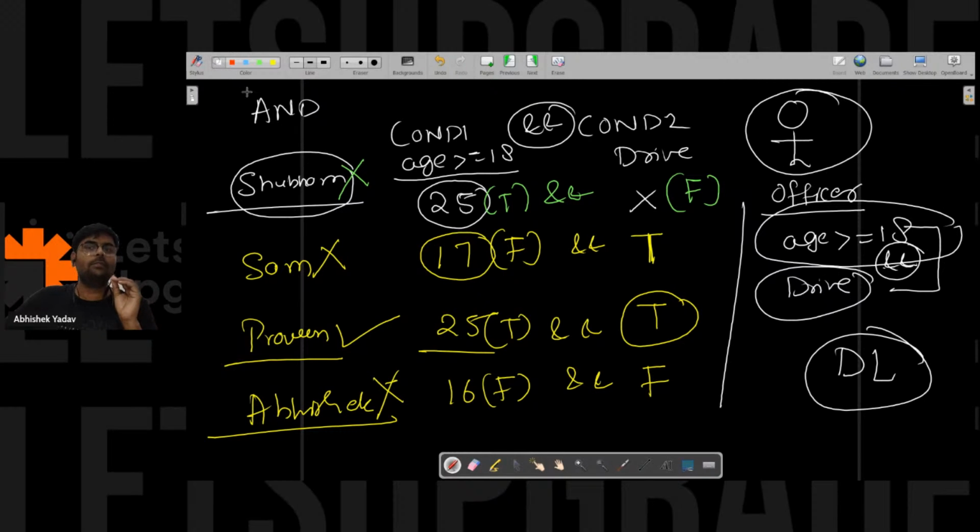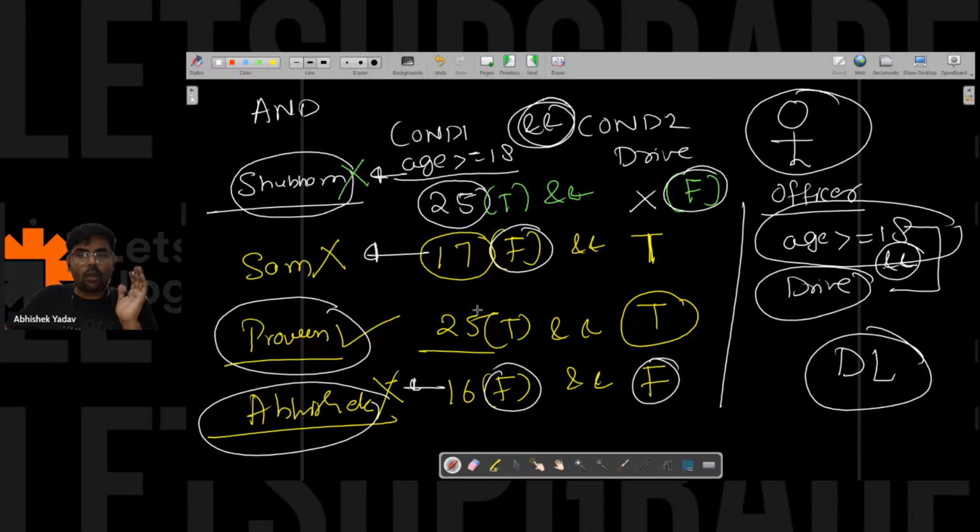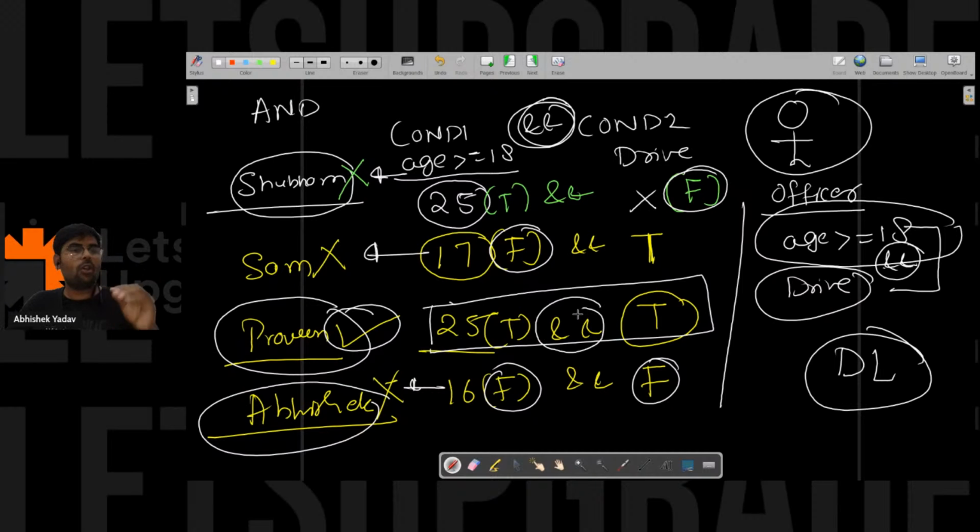If you observe this point here, this is the behavior of and. When any one of the conditions is false, the overall condition is false. That is Shubham's case, Sam's case, and my case. If any one of the conditions is false, the overall condition will be false, right everyone? In Praveen's case, all the conditions are true. That's why Praveen is getting the DL. So when you are using and, all the conditions should be true. Is everyone getting that point? Yes or no? Please write in the chat.